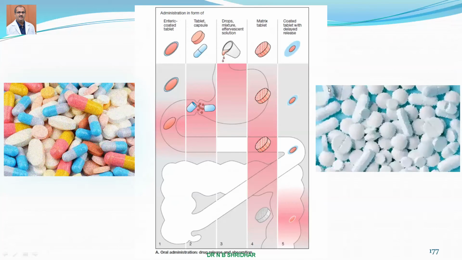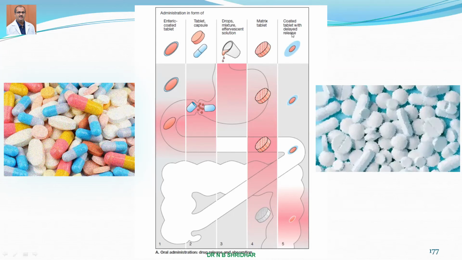So this is how enteric coated tablets work. Enteric coated tablets especially come to the duodenum, then are released in the lower part of the stomach, whereas tablets and capsules especially dissolve in the upper part of the intestine, the duodenum. Drops, mixtures or effervescent solutions usually start absorption from the mouth itself and in the stomach, whereas the matrix tablet is usually dissolved in the stomach.